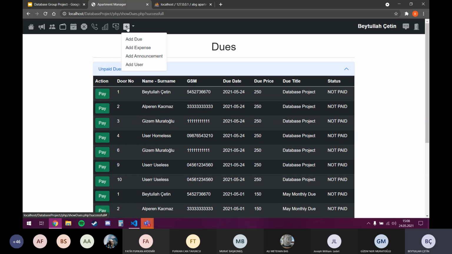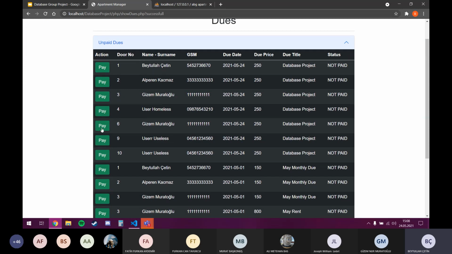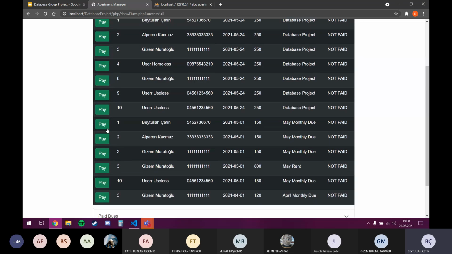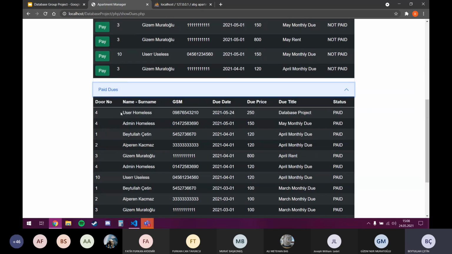Okay, then what can I show you? We can pay the dues here. When we press the pay button, the due will be paid. Let me try with user homeless for number 4. User homeless, not paid now. When we pay, it is gone from the unpaid dues, and it comes here to the paid dues, 250.